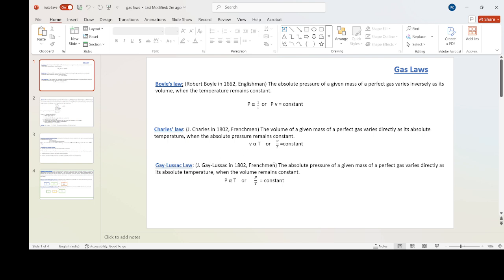Gay-Lussac law. In this law, the absolute pressure of a given mass of perfect gas varies directly as its absolute temperature when the volume remains constant. P is proportional to T. P by T is equal to constant.